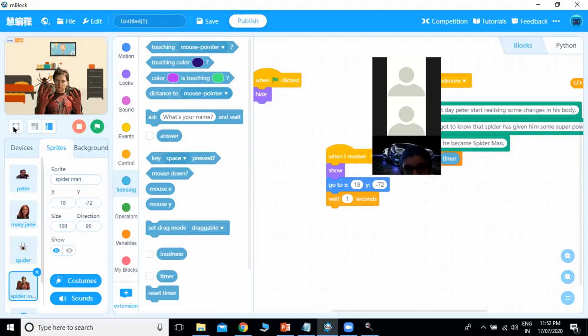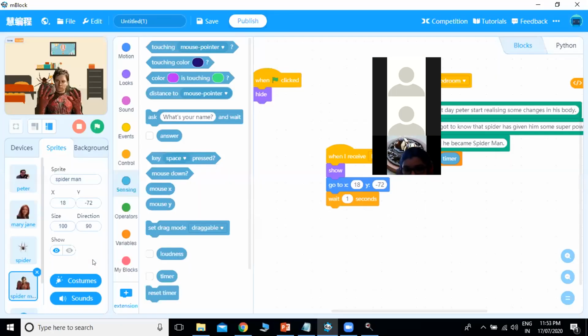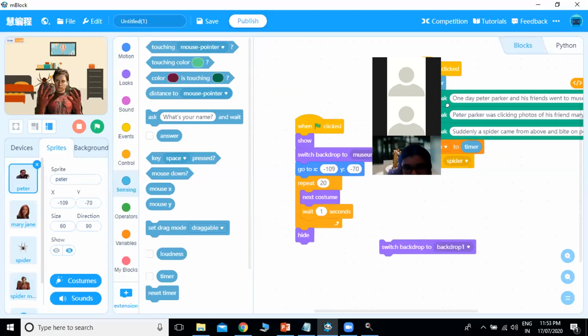So if I check here, it's showing 12.28. So I think I should remove the first one. We have also used here now. So I have to remove this one.